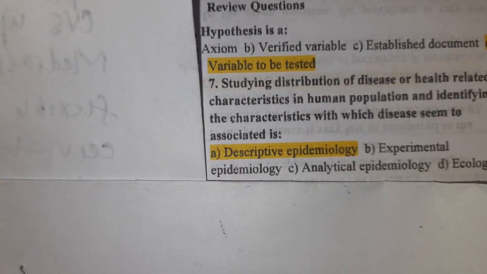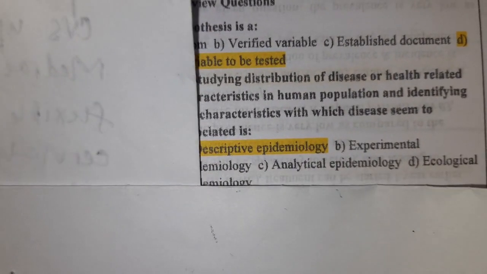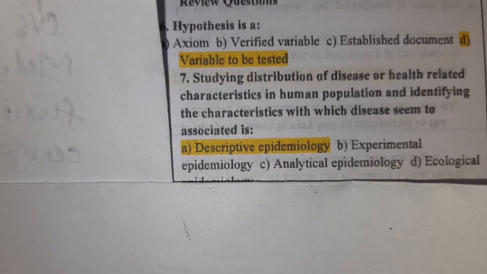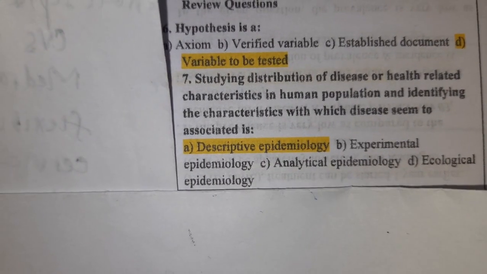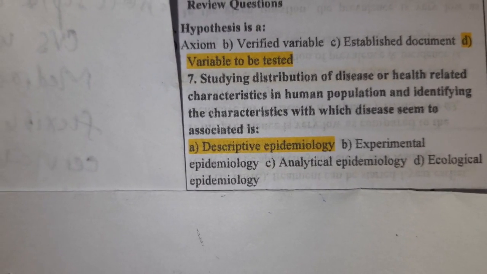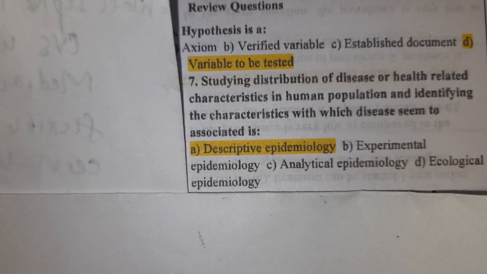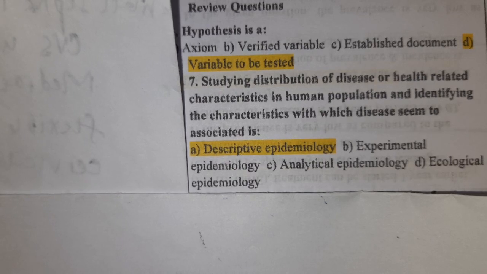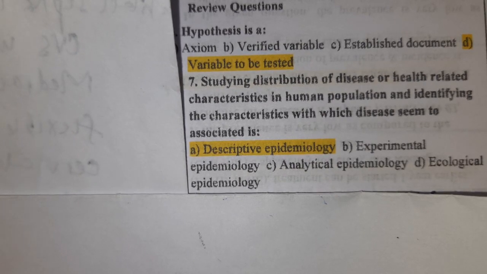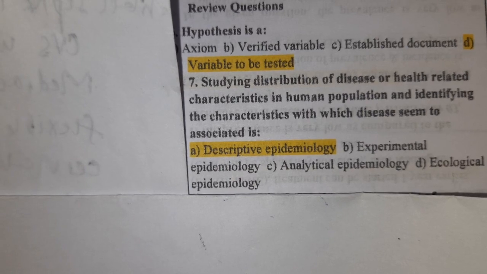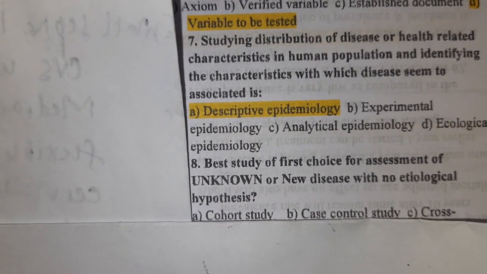Next. Studying the distribution of disease or health related characteristics in a human population and identifying the characteristics with which disease seems to be associated is descriptive epidemiology. Next question.